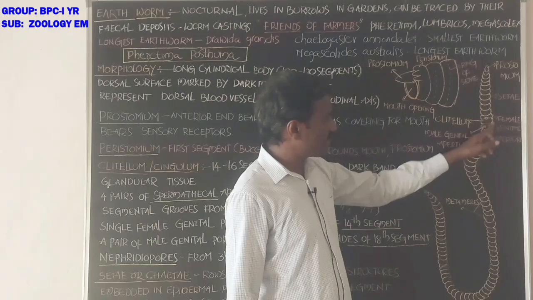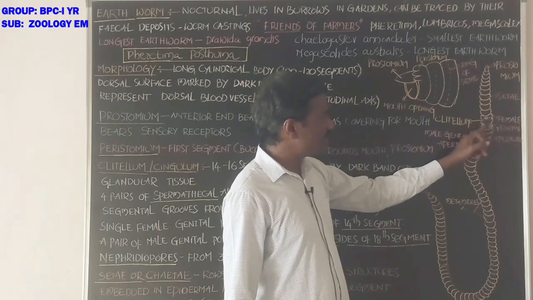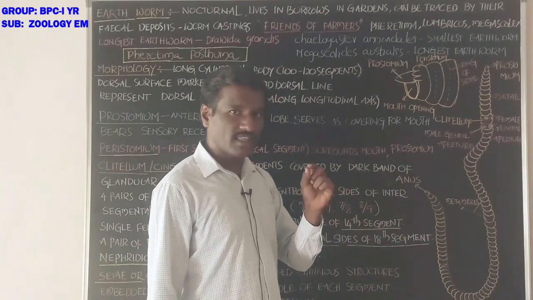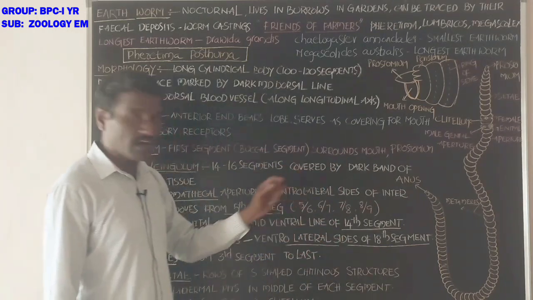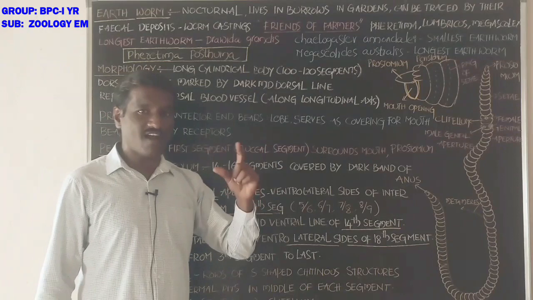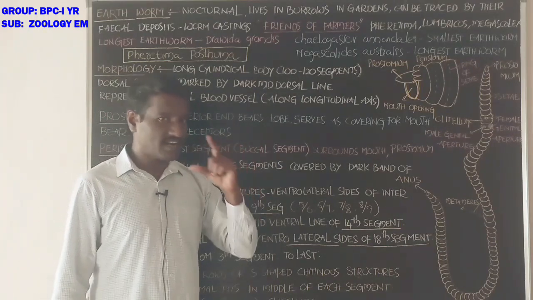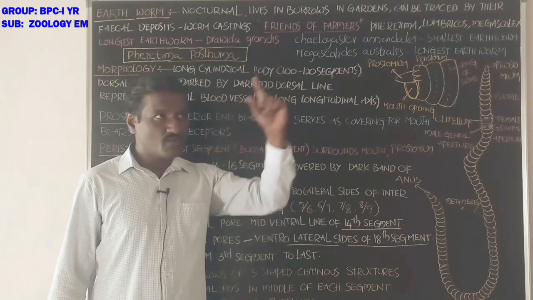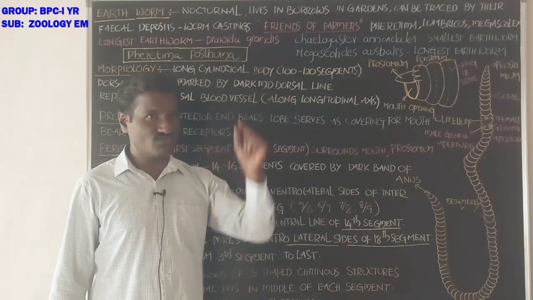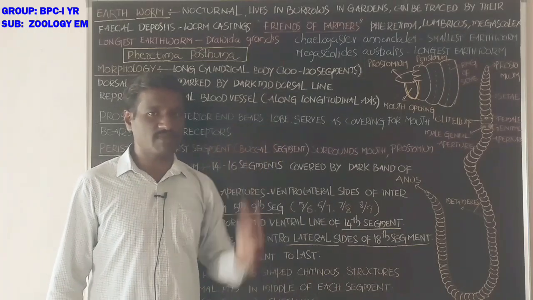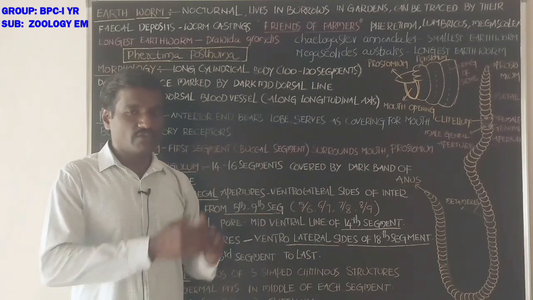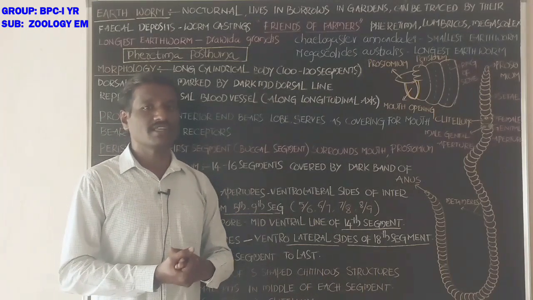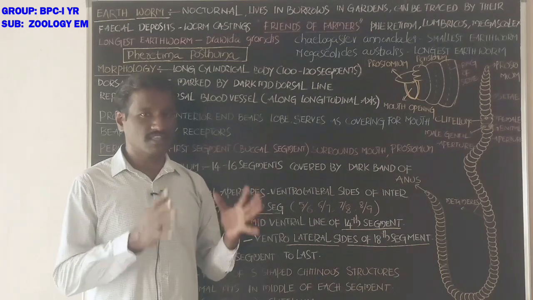This is the region of the clitellum, at the 14th to 16th segments, appearing as a dark band-like structure of glandular tissue. That is called clitellum or cingulum.